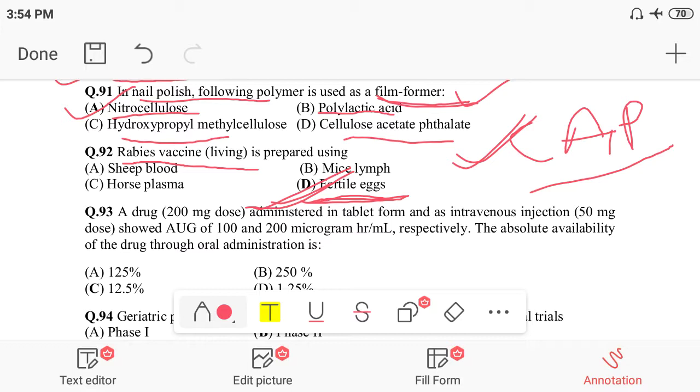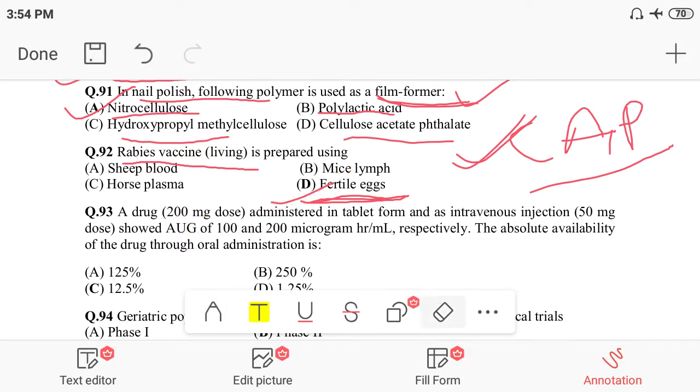Question 93: a drug, the 200 milligram dose administered in tablet form and as an intravenous injection 50 milligram dose, showed AUC, area under curve. It's a mistake, this should be AUC. There is 100 microgram per hour per ml for the tablet dosage form and 200 microgram per hour per ml for IV injection respectively. The absolute availability of the drug through oral absorption,